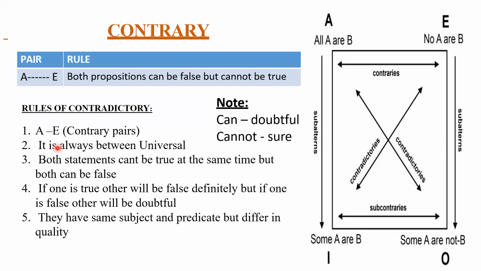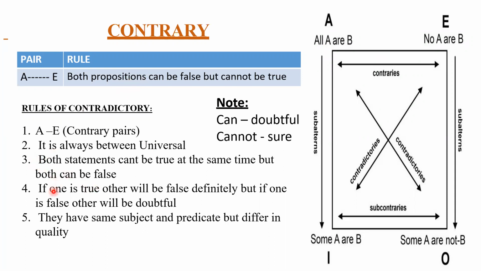So again, it's always universal. This is very important. All contrary is always universal. This is universal affirmative. This is universal negative. Both are in the universal. Clear? So this is the second point. It is always between universal affirmative and universal negative. So only contrary lies between universals. So the second one is done. Third one is again the rule.